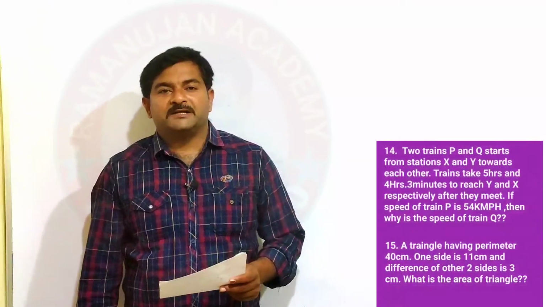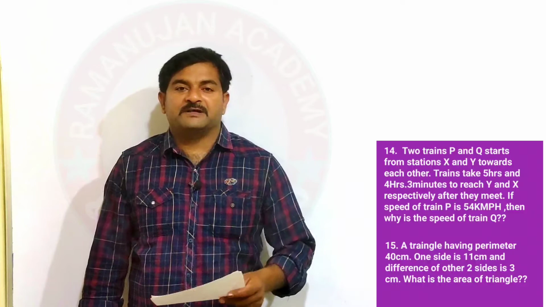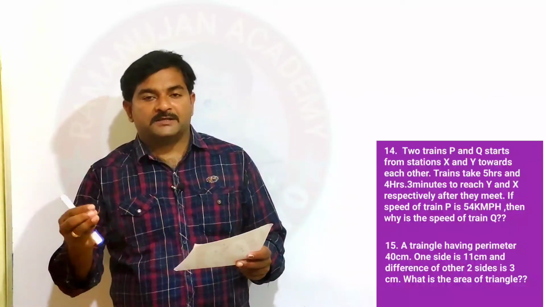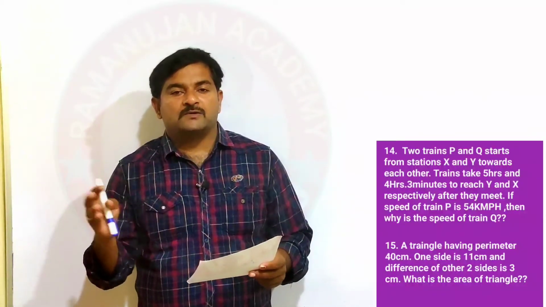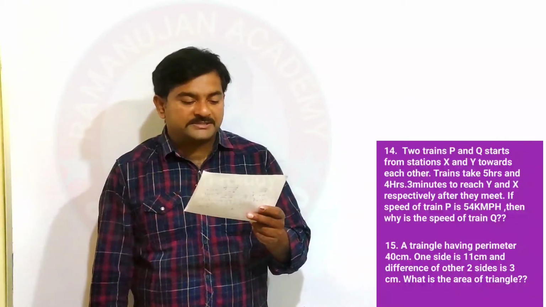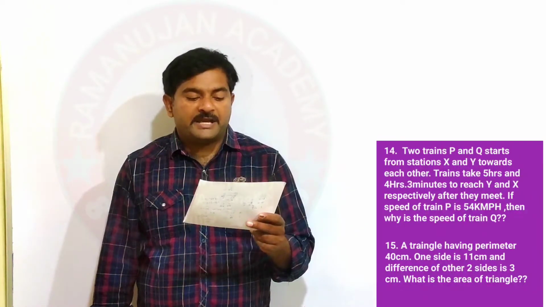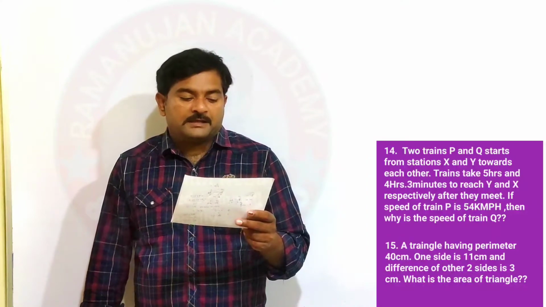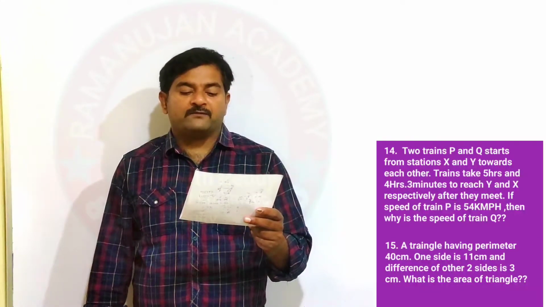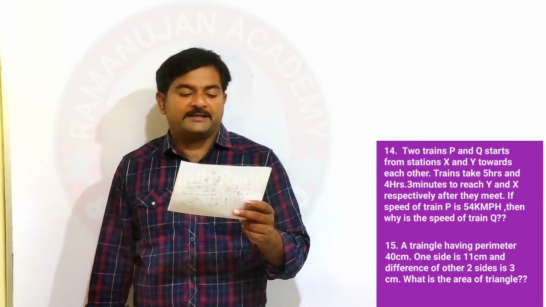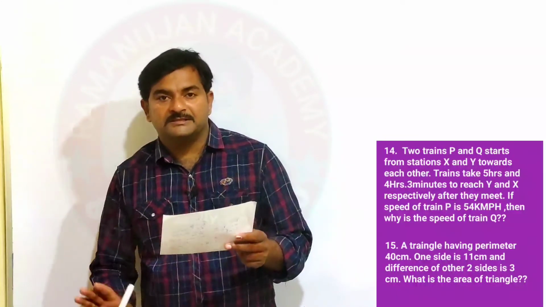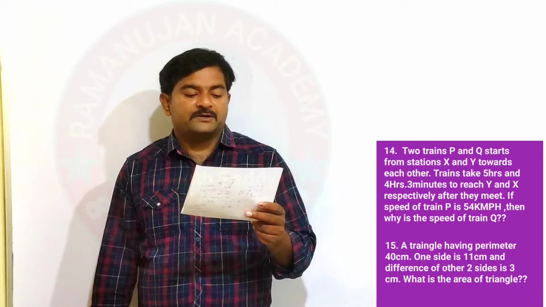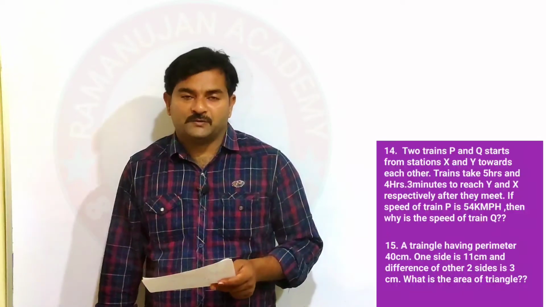This question is purely based on trains, which is one of the applications of time and distance. So trains, and boats and streams, these two are the applications of time and distance. So let's see the question. Two trains, P and Q, start from stations X and Y towards each other. Trains take 5 hours and 4 hours 3 minutes to reach Y and X respectively after they meet, not from starting, after they meet. If the speed of P is 54 km per hour, what is the speed of the train Q? I repeat the question.